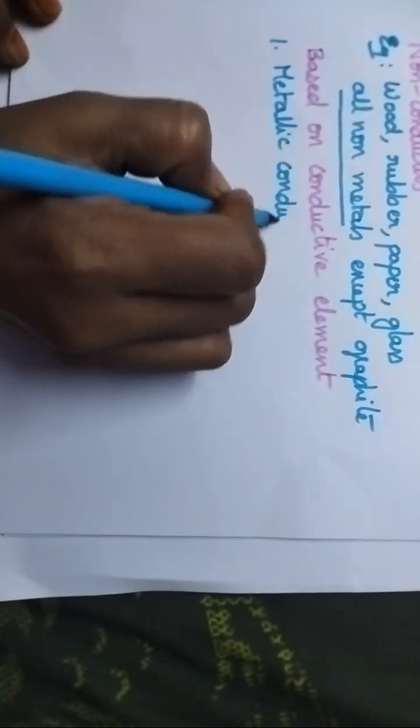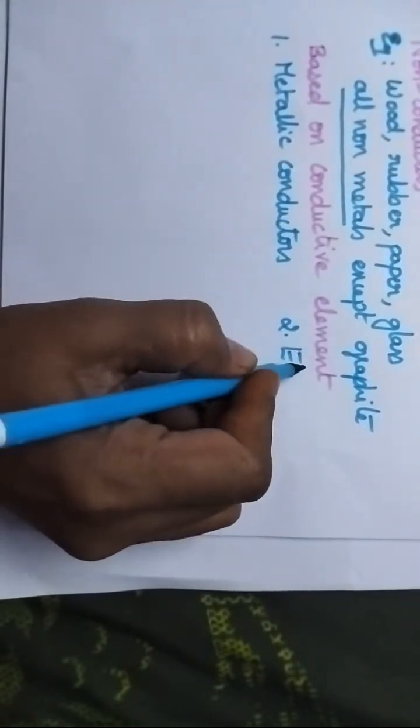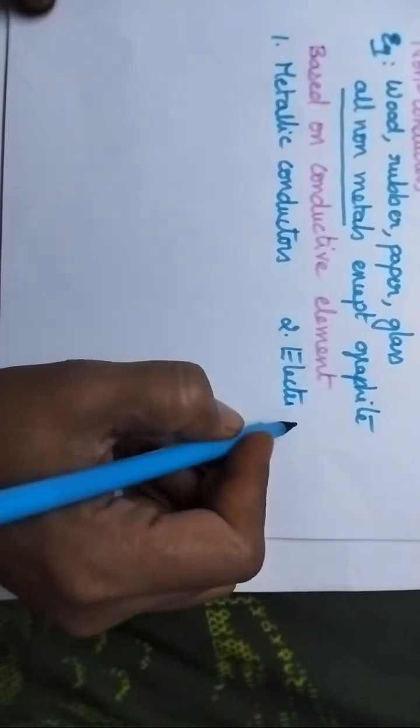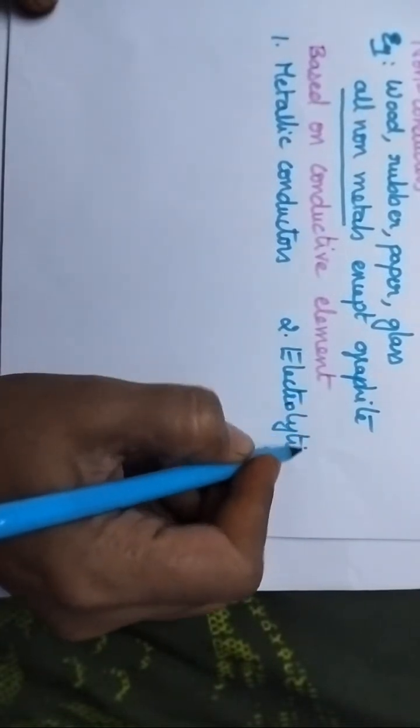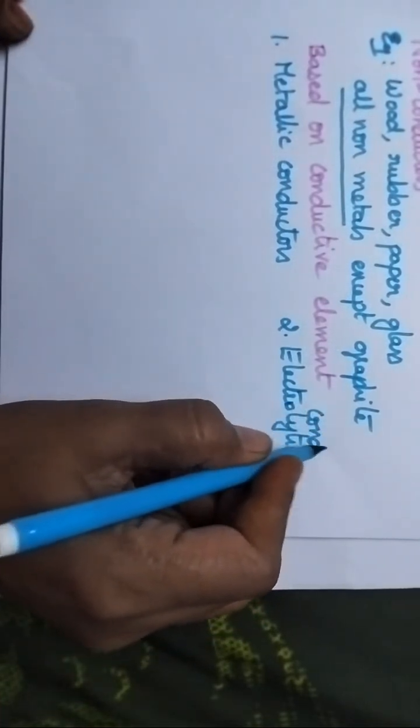Based upon the conductive element, all the conductors can be classified into two types, namely metallic conductors and electrolytic conductors. So based upon the conductive element, conductors can be classified into two types, metallic conductors and electrolytic conductors.